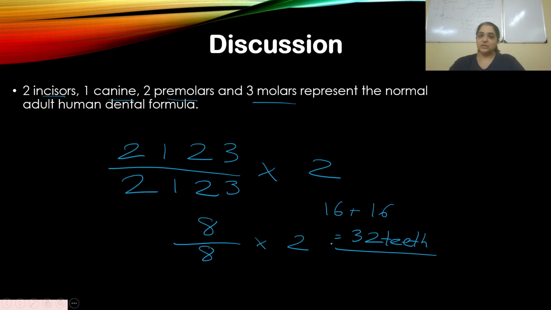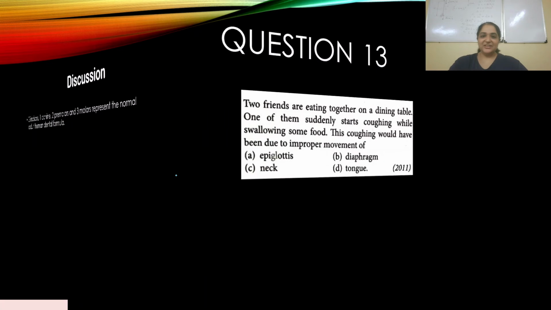Okay, so the human adult has 32 teeth. So this is the dental formula. This is there in NCERT. Please study this. This is important. Okay, clear? This was also direct. I don't think it should have been difficult to answer this question. Okay, all right, next question.